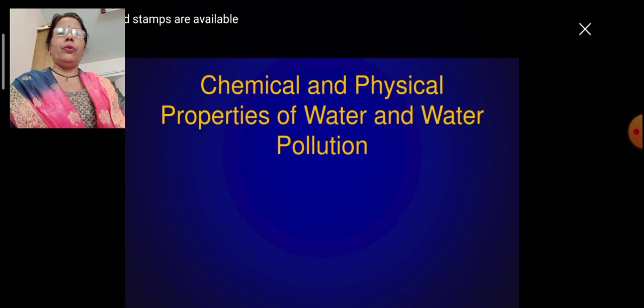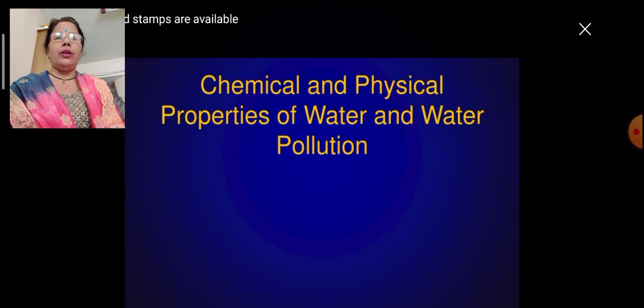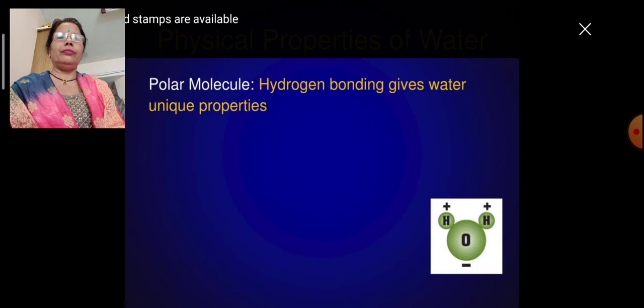Since the last 4 videos, we have learned about water and how important its existence is for life on Earth, and we can say our life too. Today we will see some important points regarding the chemical properties of water. Today is the 15th June, Tuesday, and we are learning about the chemical and physical properties of water.